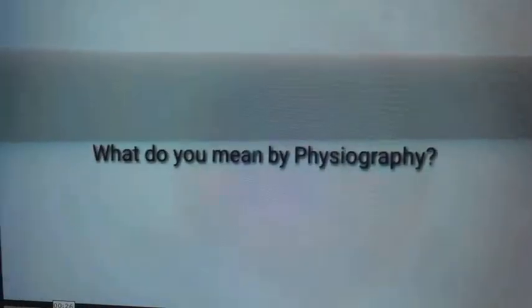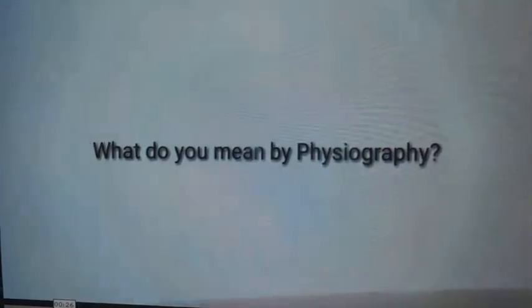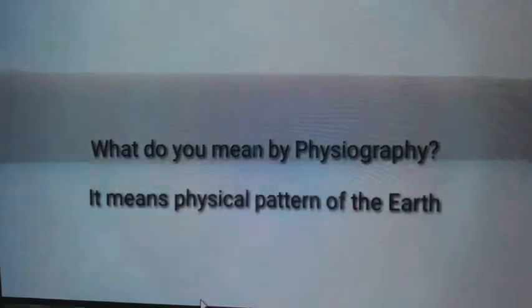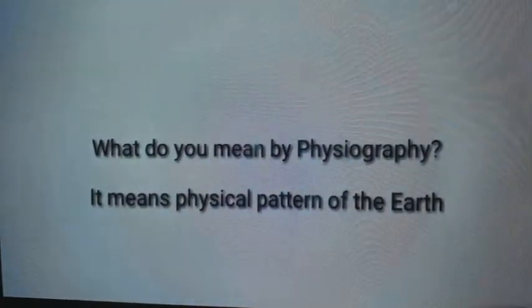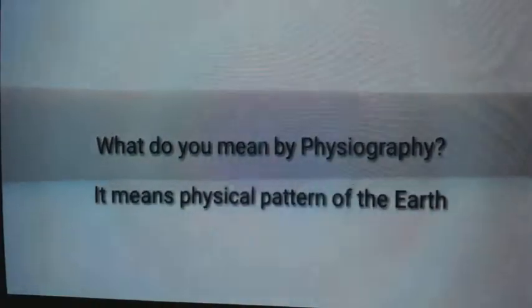First of all, we understand what physiography means. It means the physical pattern of the earth. So let's start our chapter, physiographic system of India.